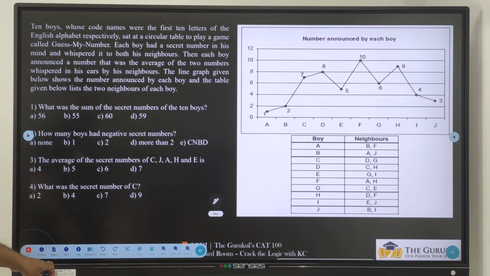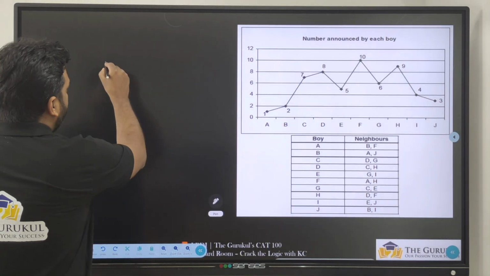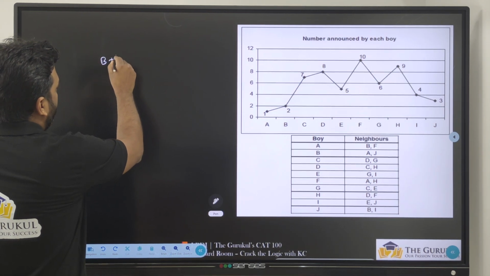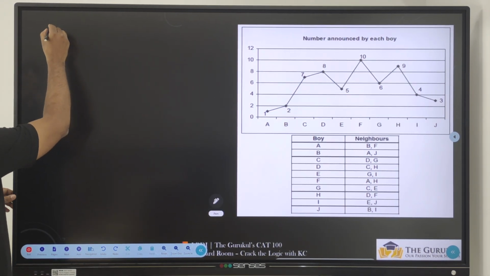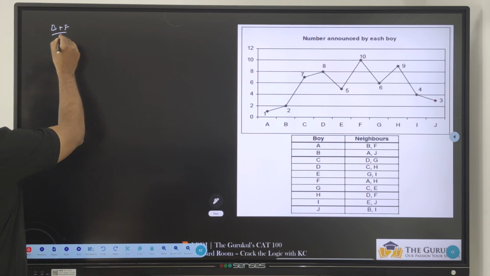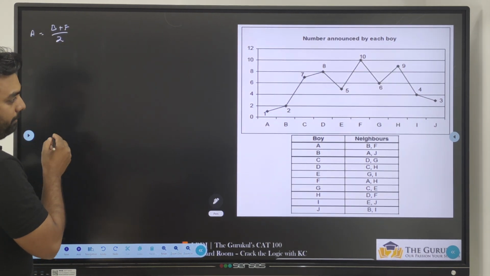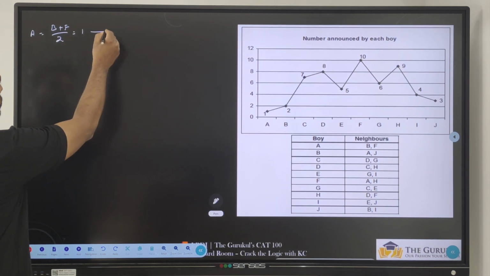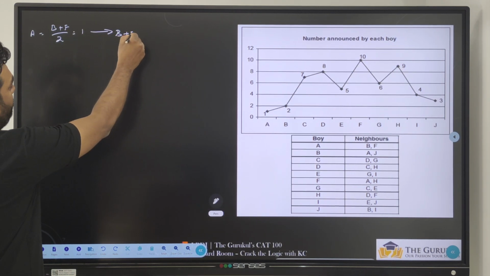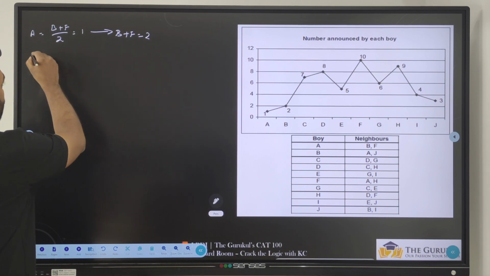From this we will get some information. The value which A gave us is (B plus F) by 2 equal to 1, which means B plus F is equal to 2.